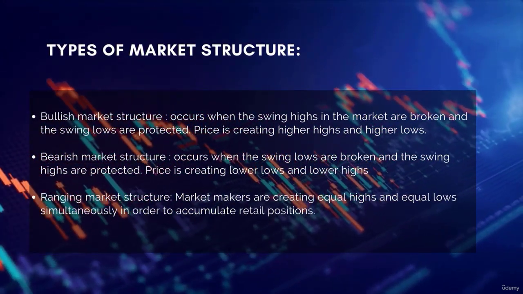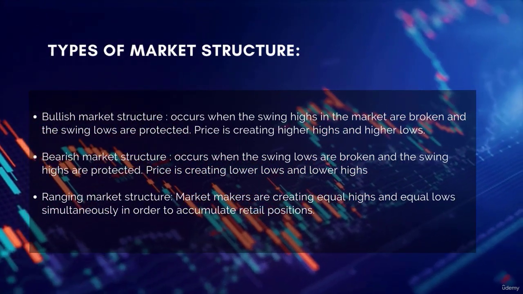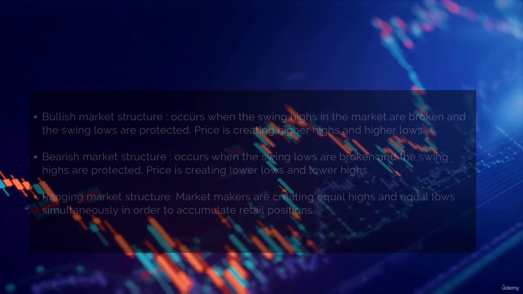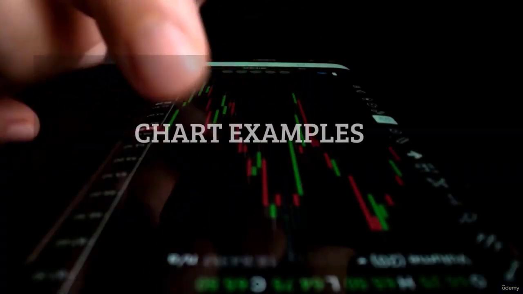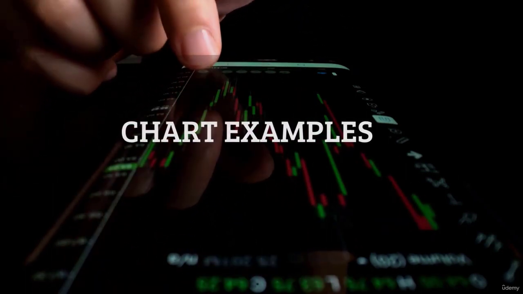Finally, we have the ranging structure. Market makers are creating equal highs and equal lows simultaneously in order to accumulate retail positions. Let's move on now to the chart to see some real examples and get the difference.